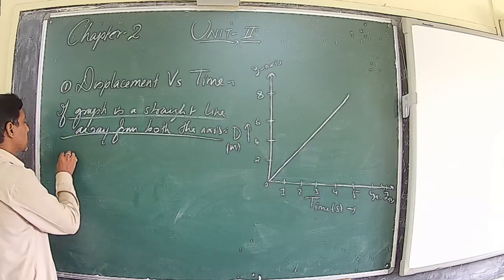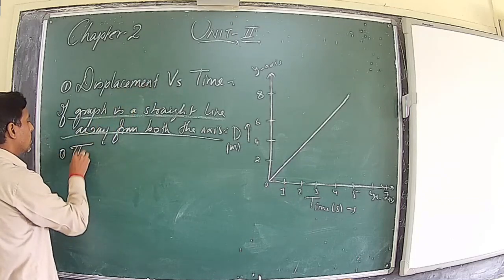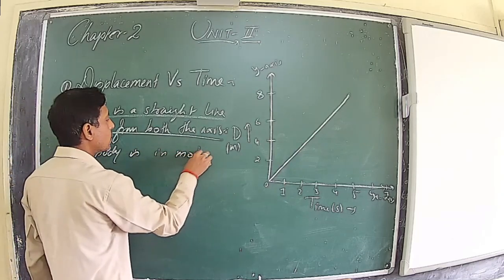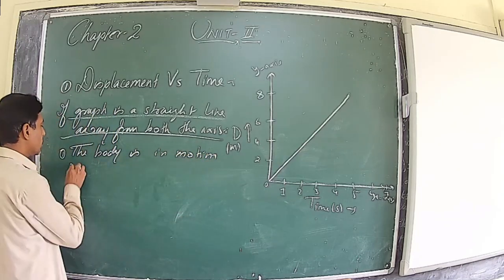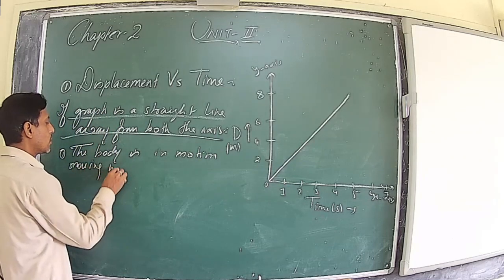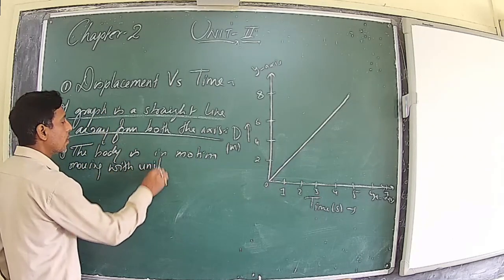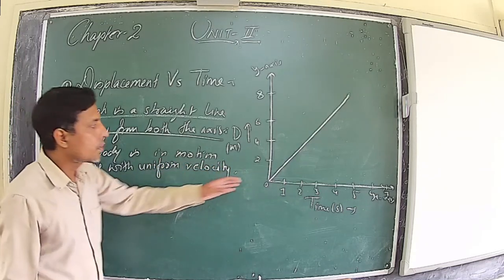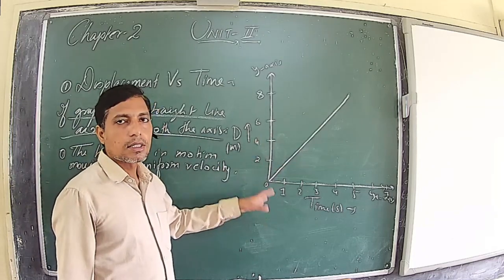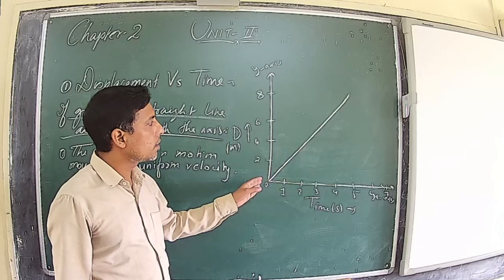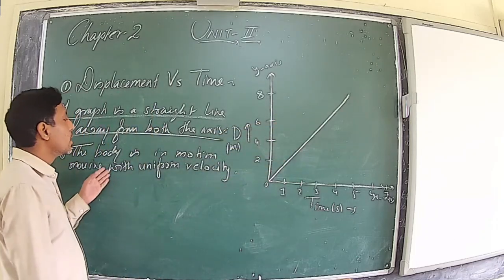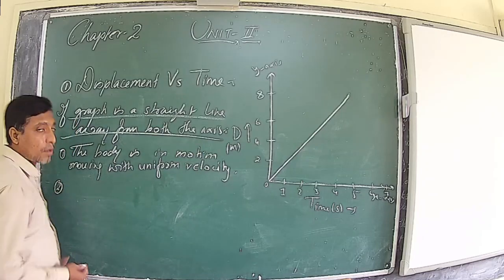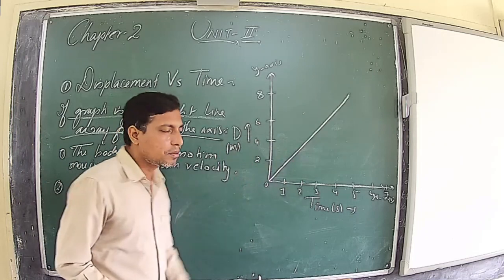Then it means the body is in motion, and how? Moving with uniform velocity. The first thing, if the graph is a line away from both the axes, it implies the body is in motion. Second, if it is a straight line, it implies that the body is moving with a uniform velocity. So, if it is moving with a uniform velocity, how can we calculate the velocity from the graph?